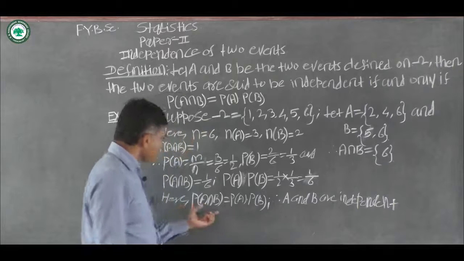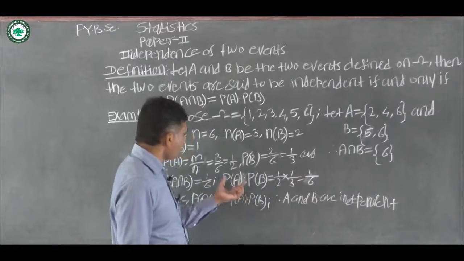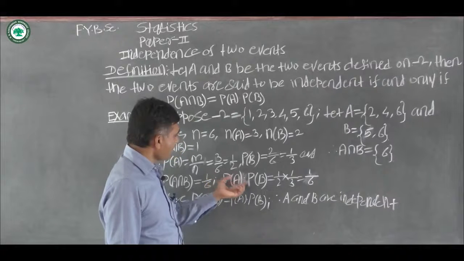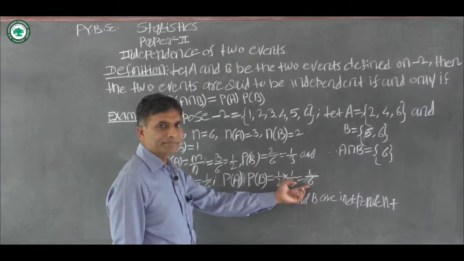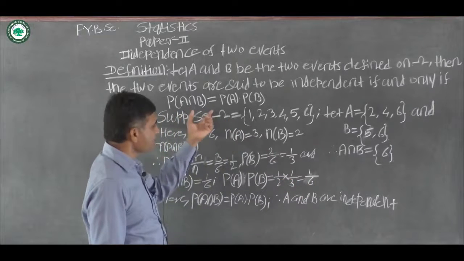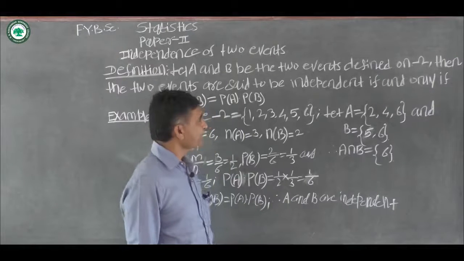That is, probability of A intersection B is equal to 1 by 6 and the product of probabilities of A and B is again 1 by 6. Hence this condition is satisfied, therefore events A and B are independent.